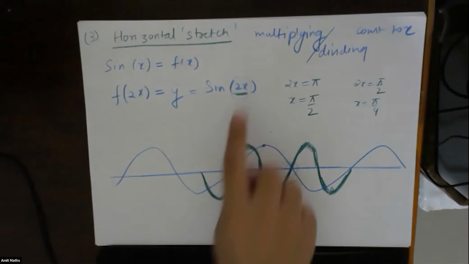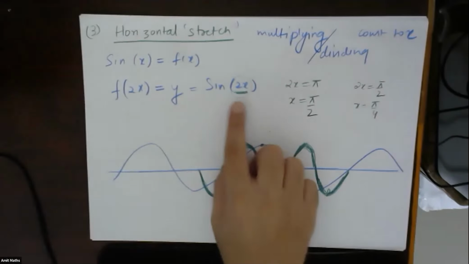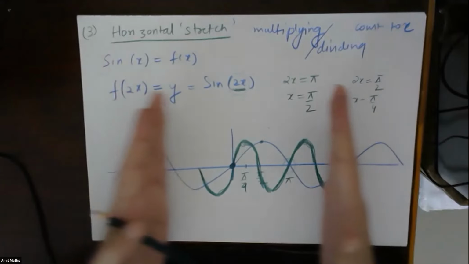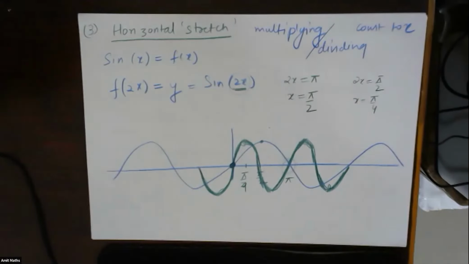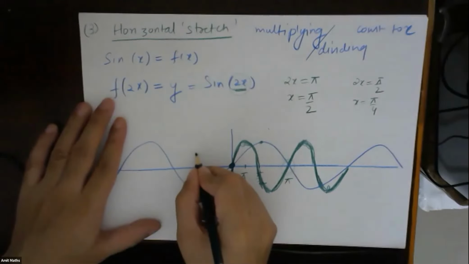Now suppose it was 4, then the whole graph would have been stretched by 4. If it was 8, the whole graph would have been stretched by 8.